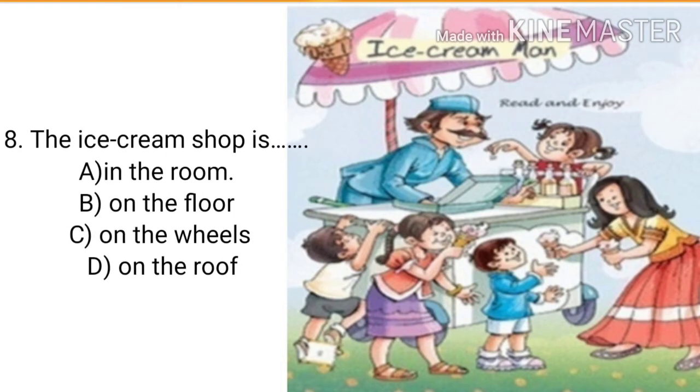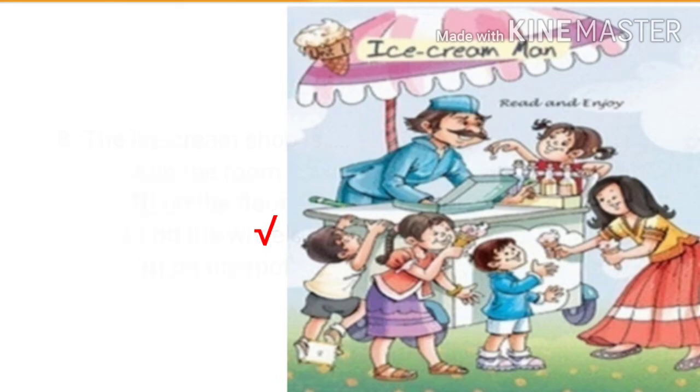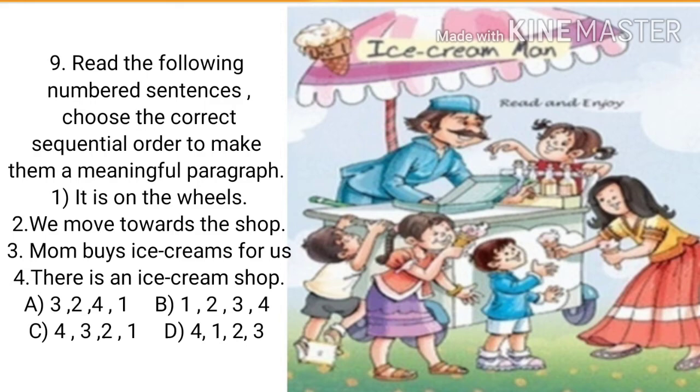Eighth question. The ice cream shop is A. In the room, B. On the floor, C. On the wheels, D. On the roof. It is a cart. So, what do we have to say? On the wheels. Yes.